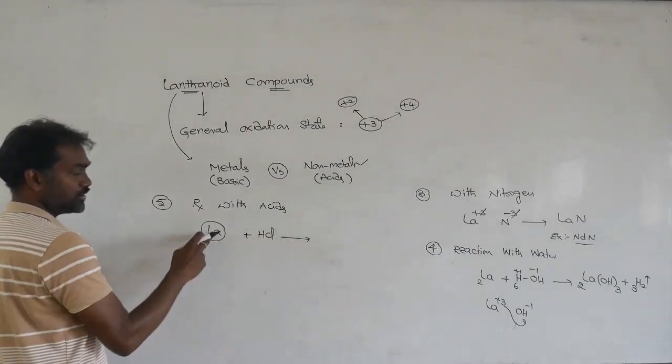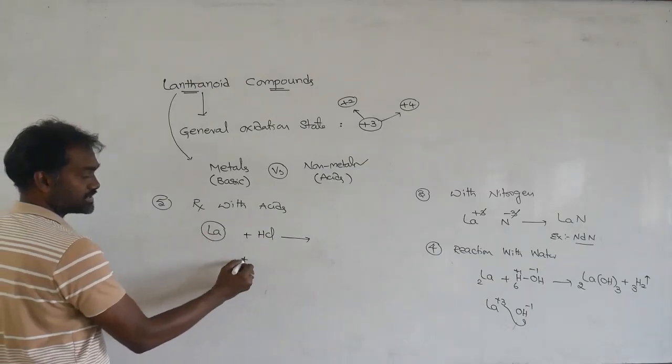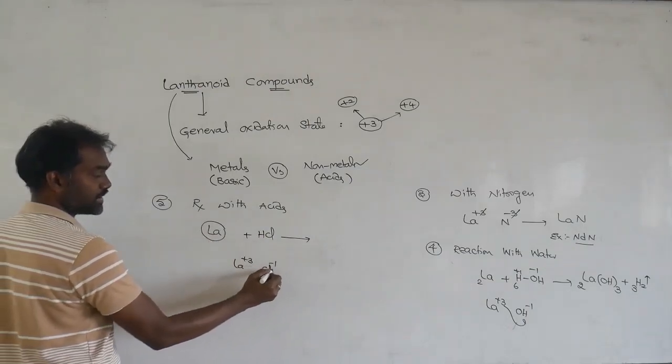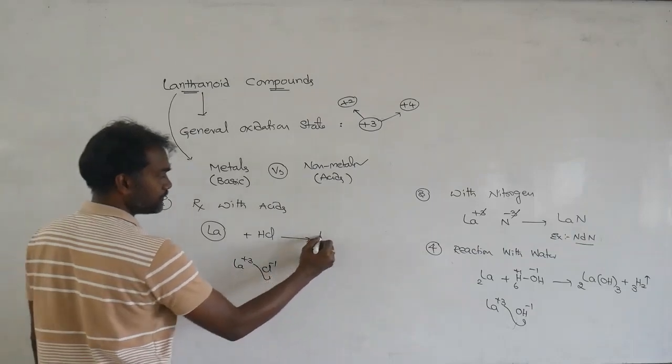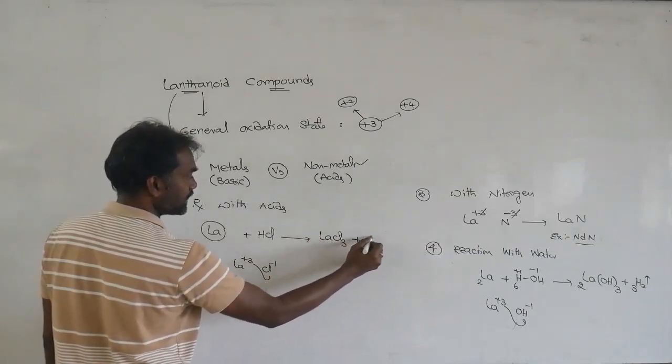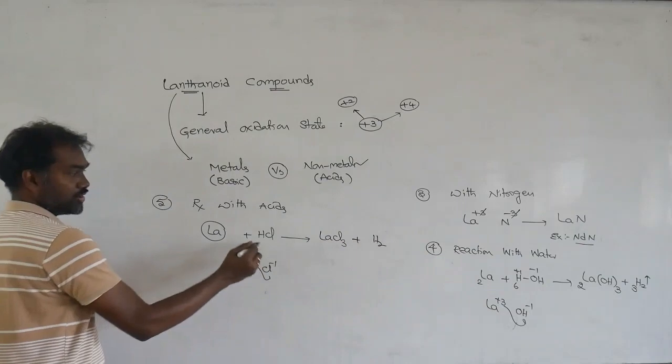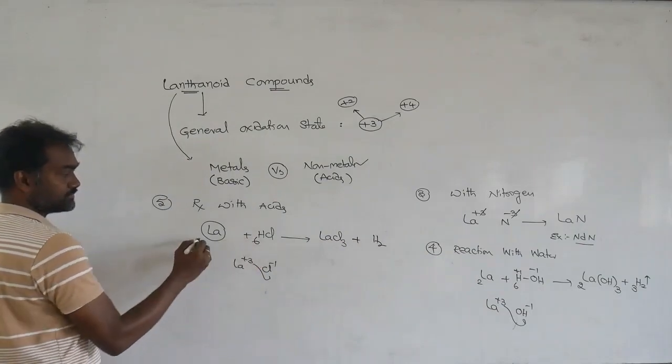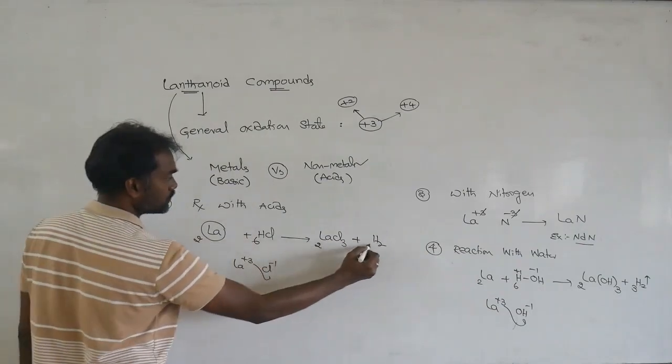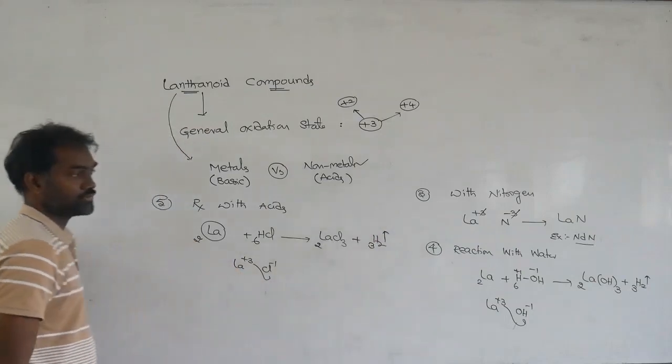The lanthanum oxidation state is +3 and Cl is -1, so the formula is LaCl3, and hydrogen is liberated. For balancing, you take 6 HCl, so 3 H2 goes out.